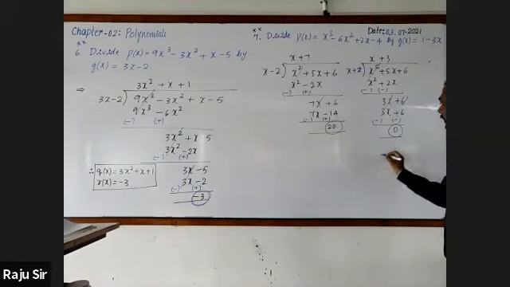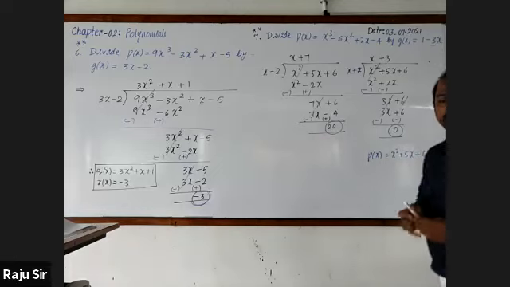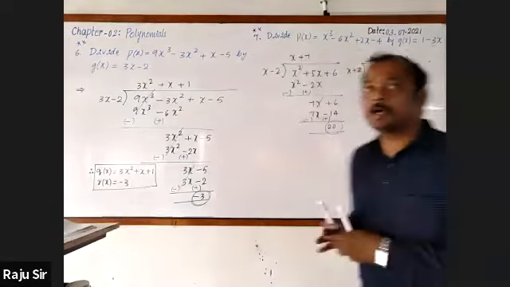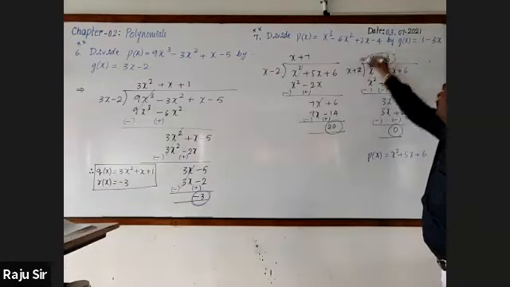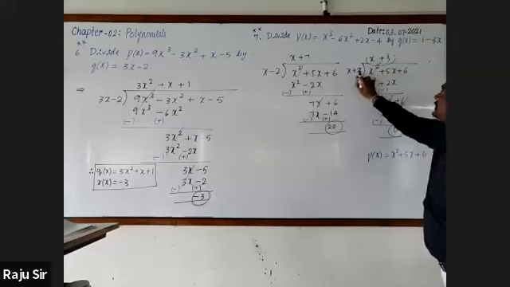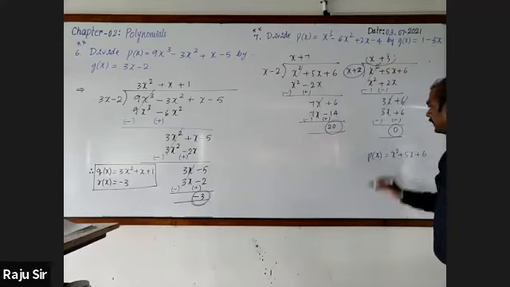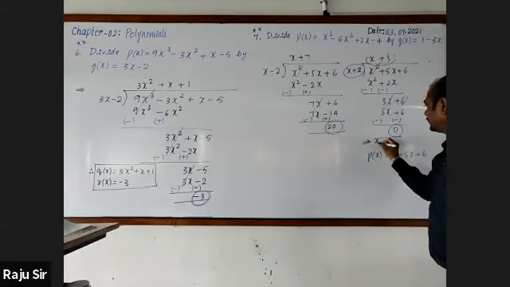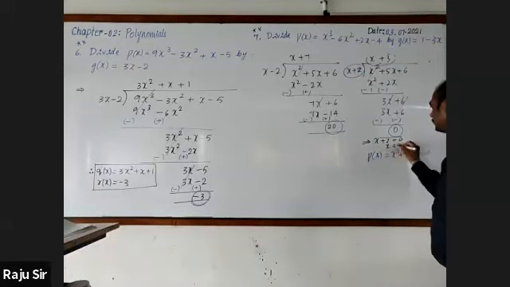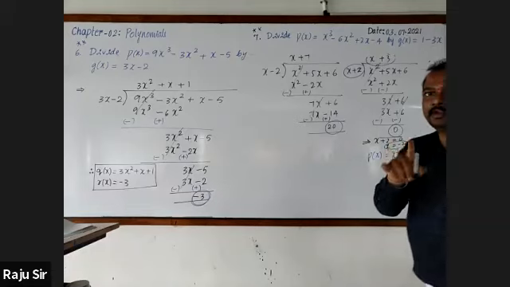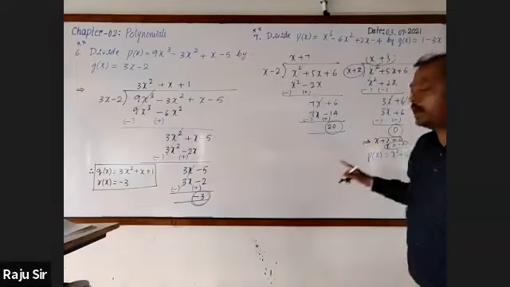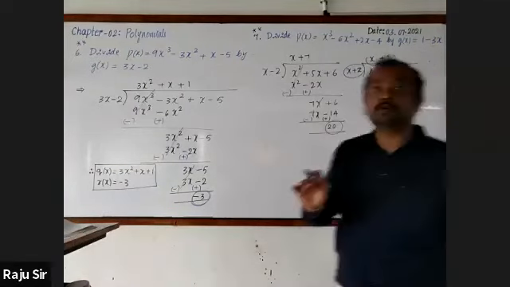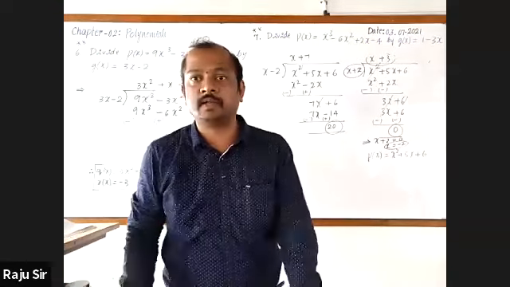Here, the given polynomial is x square plus 5x plus 6. Observe the divisor. The divisor is x plus 2. I go for finding the zero of x plus 2. x plus 2 equal to 0, and x equal to minus 2. Are you all following? I have found out the zero of the divisor.